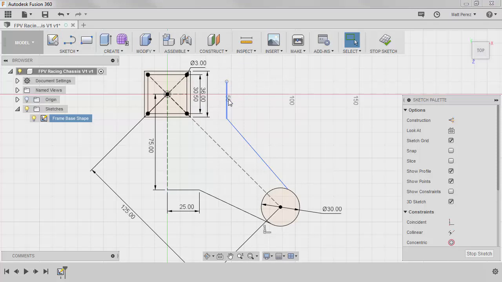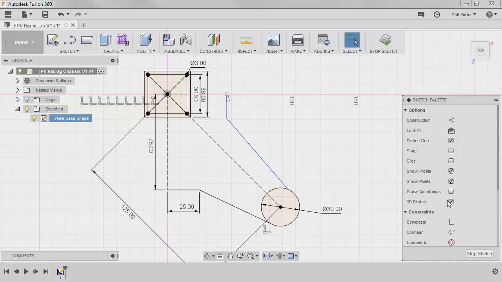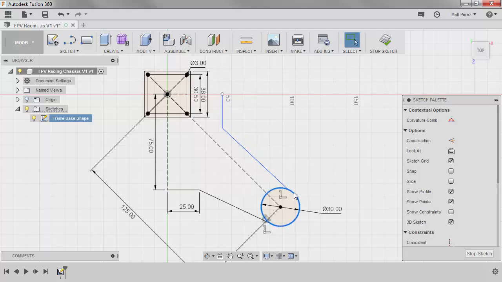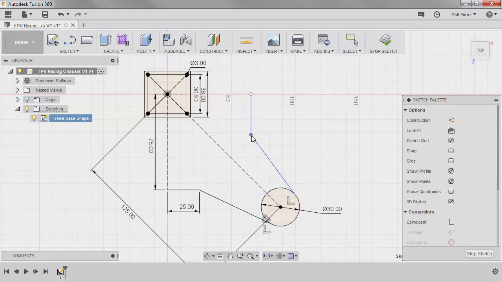So now we want to apply a few more dimensions and constraints. I'm going to take this point, control select the origin, and I want to apply a vertical horizontal. So this means that this point at the end of this line will stay horizontal with the origin. That means that I can still move it left and right, I can extend it, or I can shrink it down, but it's going to stay on that x-axis. We then want to add a tangency between this circle and this line. Again, I like to right click, hit tangent, and now we have that tangency, which means that as we roll around, you can see that that line is going to move with it. Now we simply have to define our angles and our distances that we want to use.